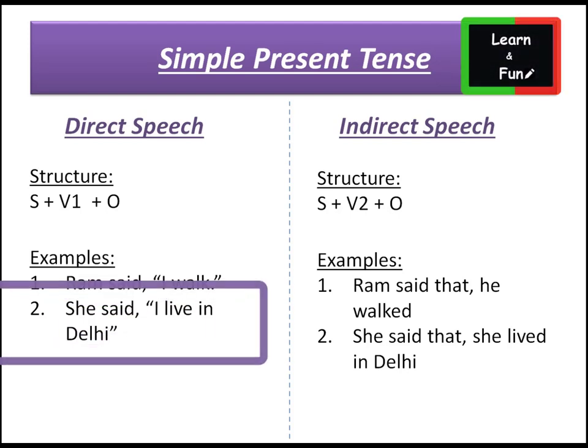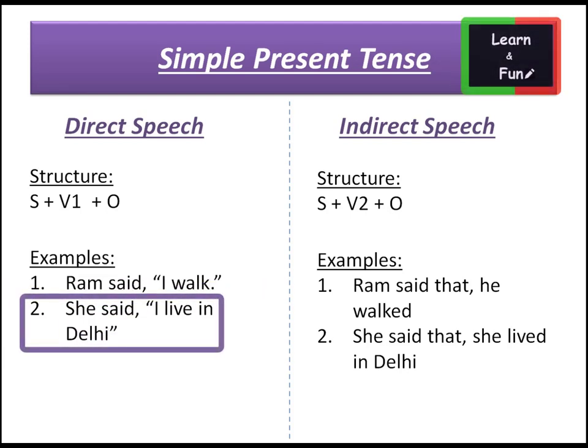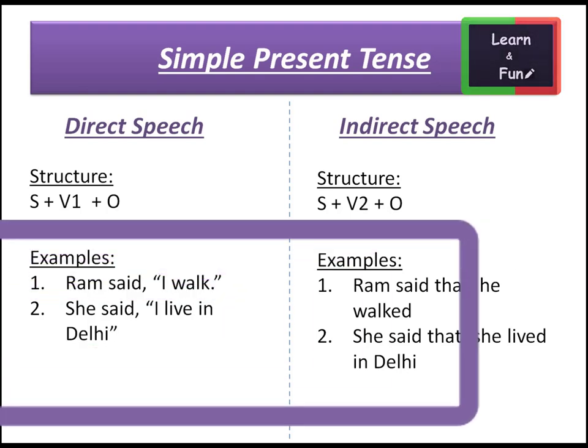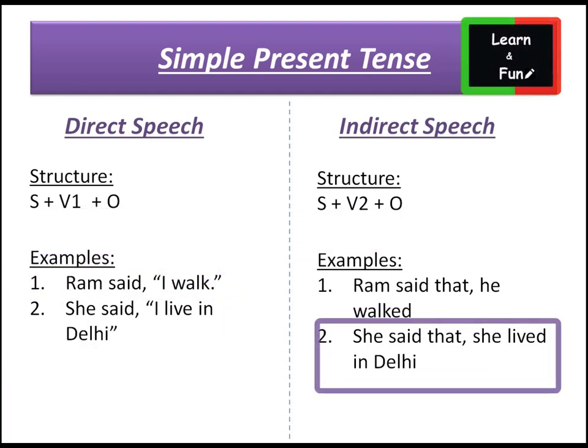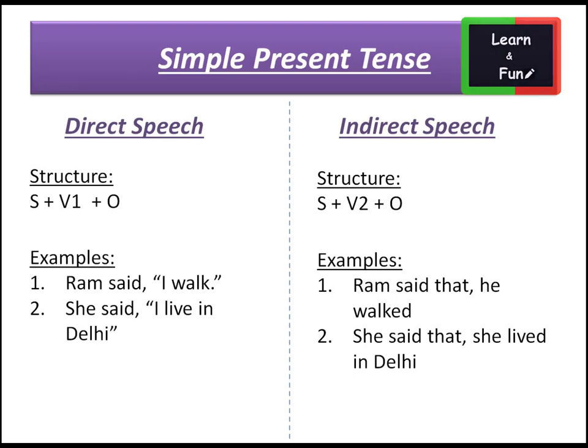The second sentence for direct speech is, she said, "I live in Delhi." Indirect speech for the sentence is, she said that she lived in Delhi. According to the grammar rules, we have changed direct to indirect speech. Our next tense is present continuous tense.